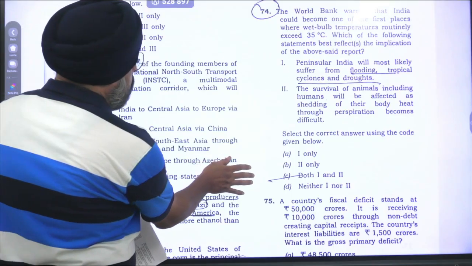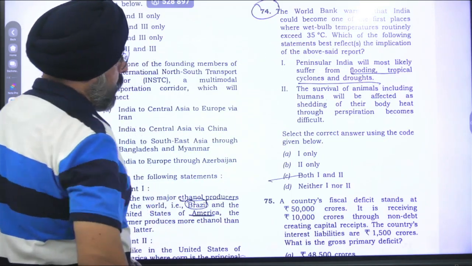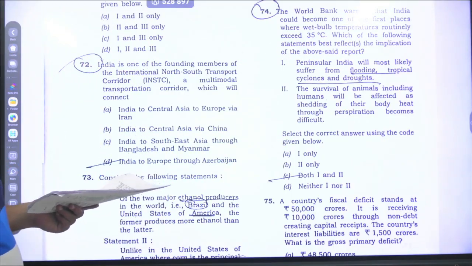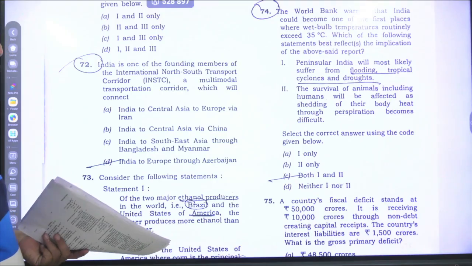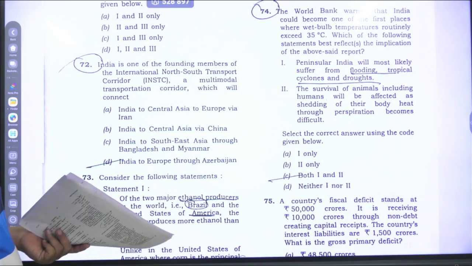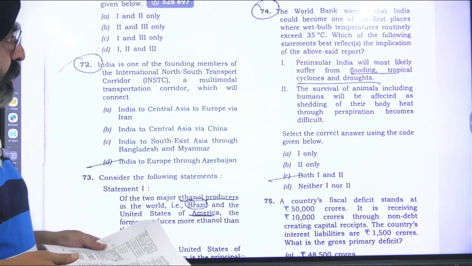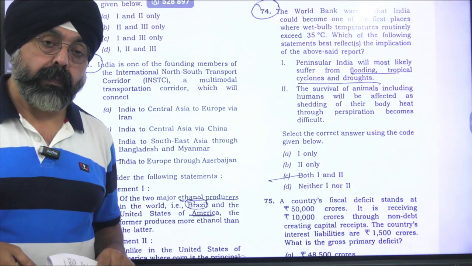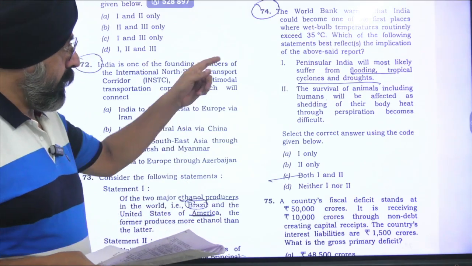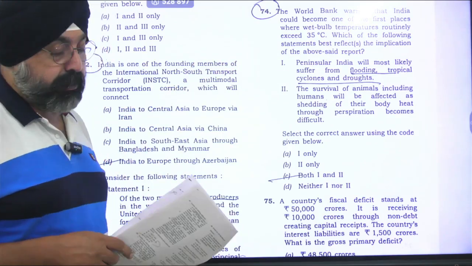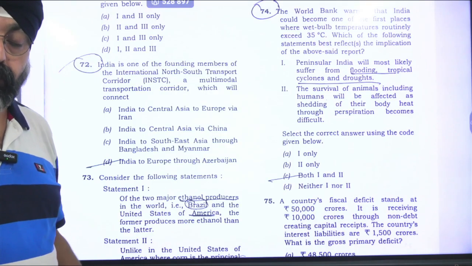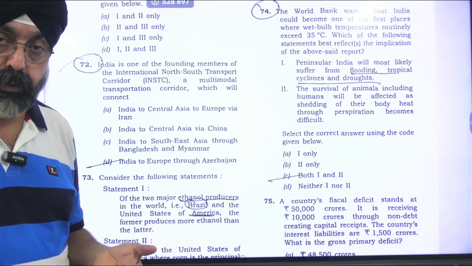Now we are having another question here. The World Bank warned that India would become one of the first places where the wet bulb temperatures routinely exceed 35 degrees Celsius. So higher wet bulb temperature means somewhere we are having higher relative humidities also.